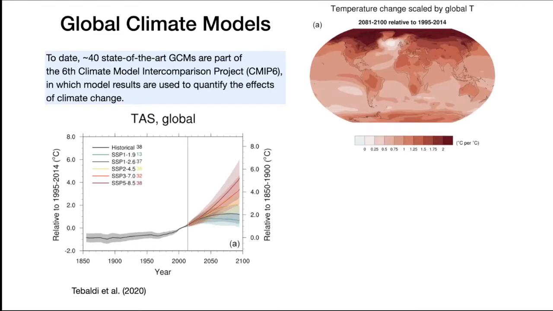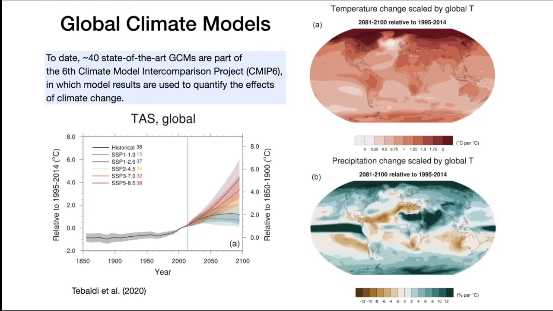That doesn't say anything about precipitation or extreme events. So the lower right part is showing change in rainfall. In our field, we have the term, the wet gets wetter and the dry gets drier, meaning that in the areas that already have a lot of rainfall, we're going to keep getting more rain. And the areas that are dry, we might get more drought in the future